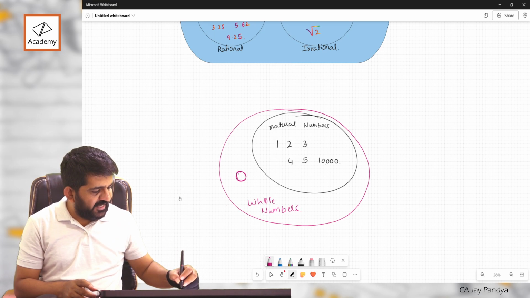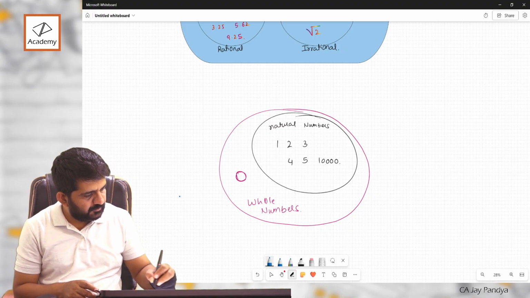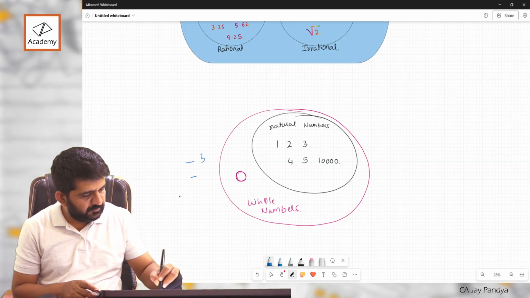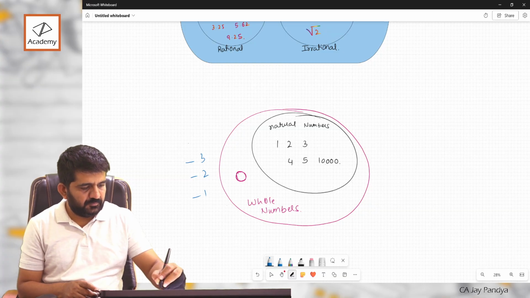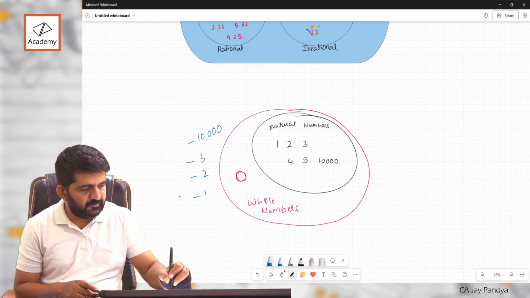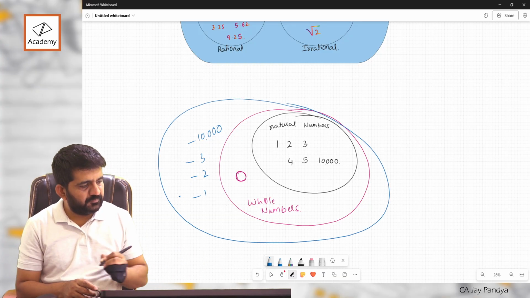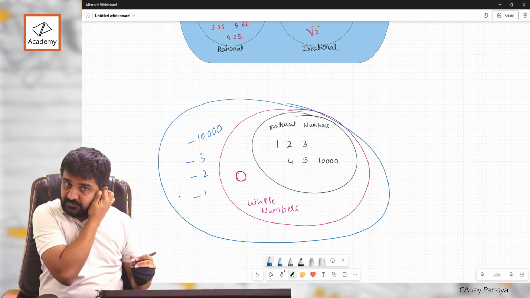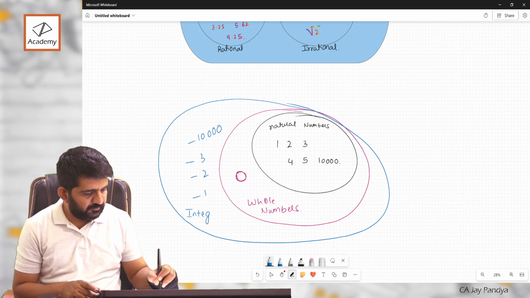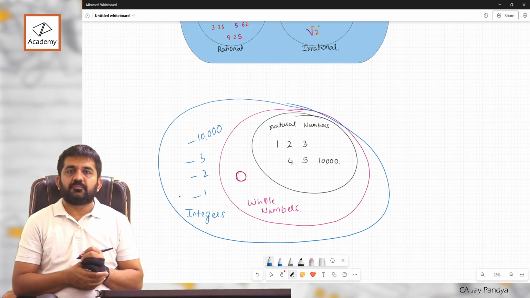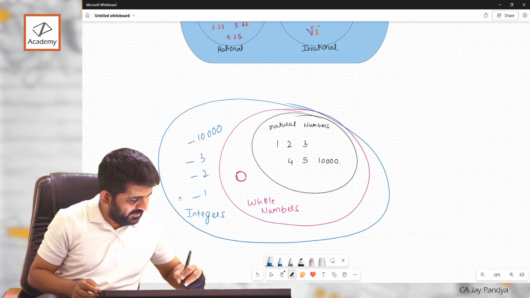We include even negatives. Now what will they become? Integers. Right, and we will have to draw non-integers separately.